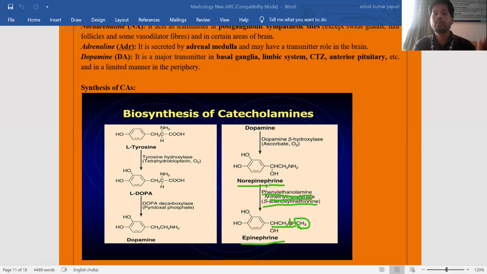So the precursor goes from L-tyrosine to L-dopa, dopamine, and dopamine to norepinephrine and epinephrine. So this is based on structures. For our understanding, I took a small image based on the structures and explained it to you. Next, we will study with the help of a presynaptic neuron, where I placed some enzymes. What is the enzyme responsible for L-tyrosine to dopa, and what are the cofactors?